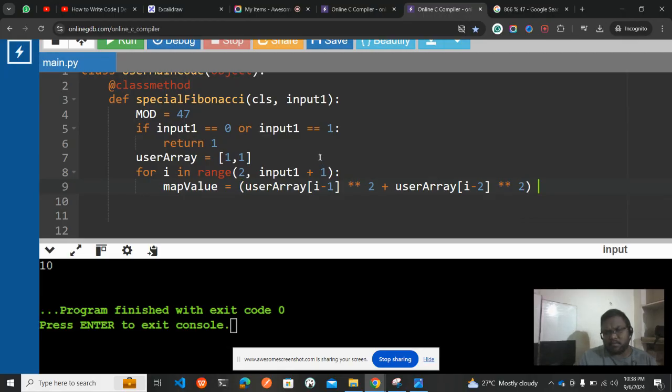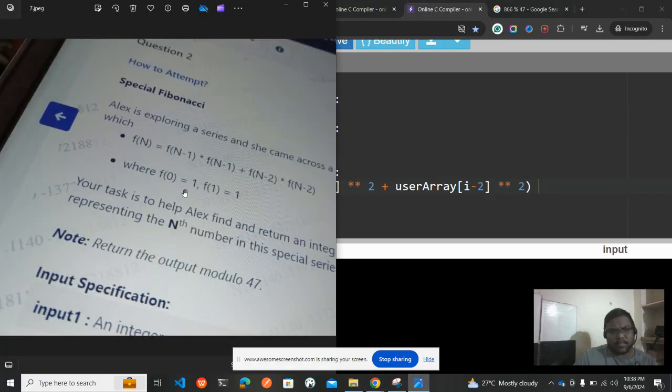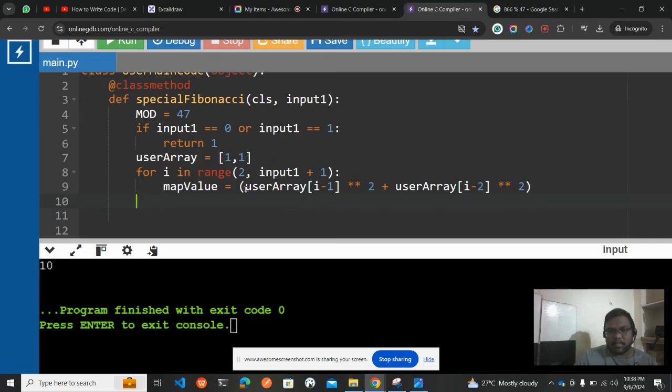Okay, Akil, you have told the logic should be f of n minus 1 into f of n minus 1 plus f of n minus 2 into f of n minus 2. Simply, guys, a into a is nothing but a square. So I have simply taken a and then I'm squaring it, and then I have taken the other term and I am squaring it. Simple, right? 2 into 2, likewise. Hope you understand. Just be with that flow, don't get confused.